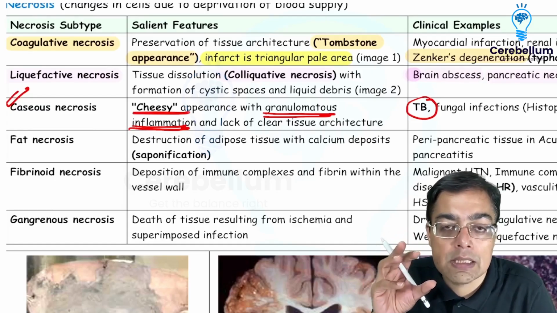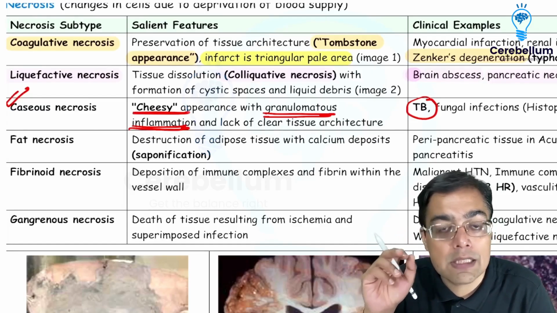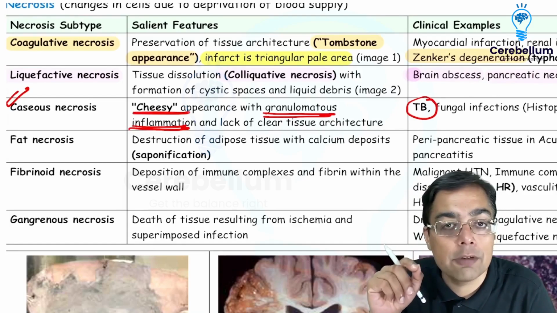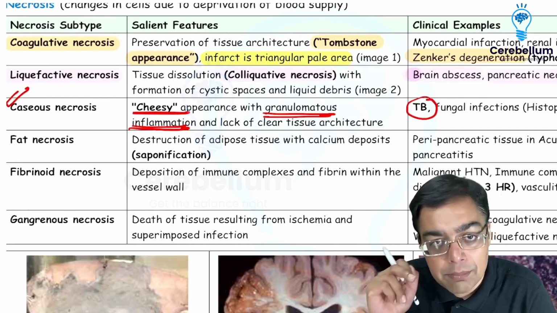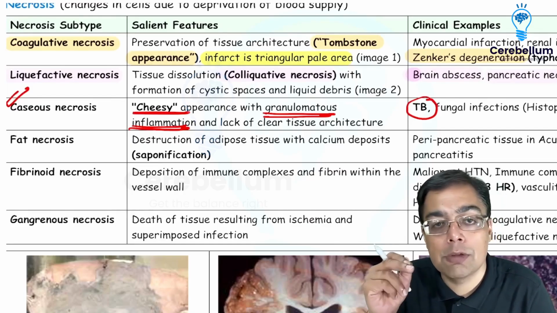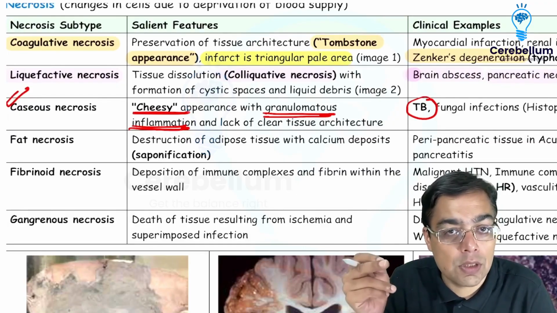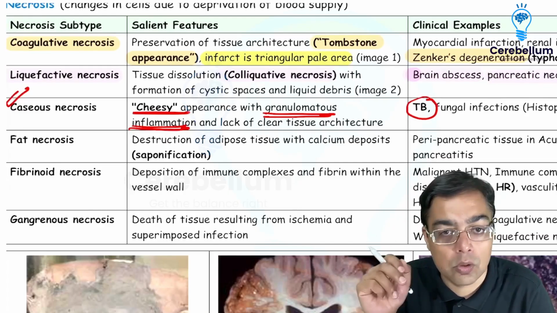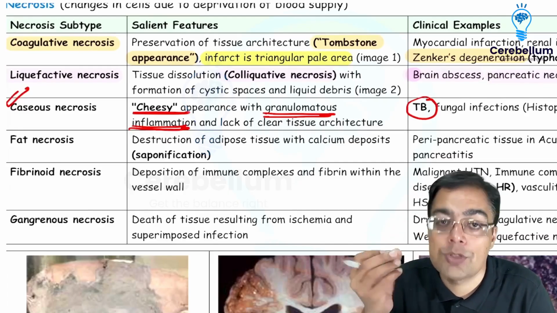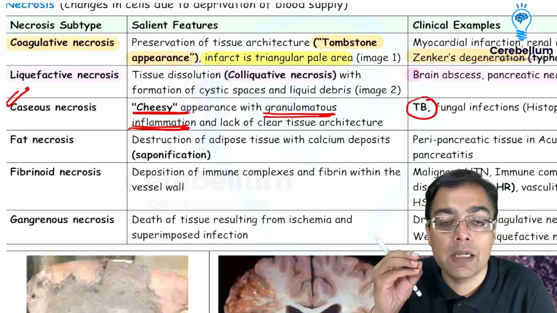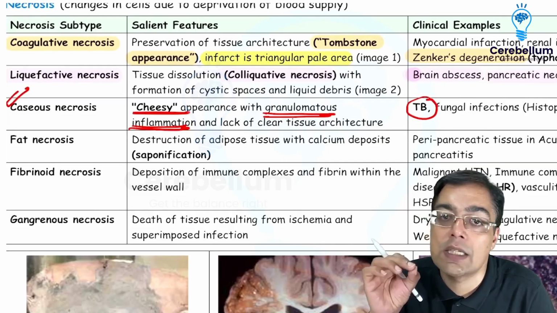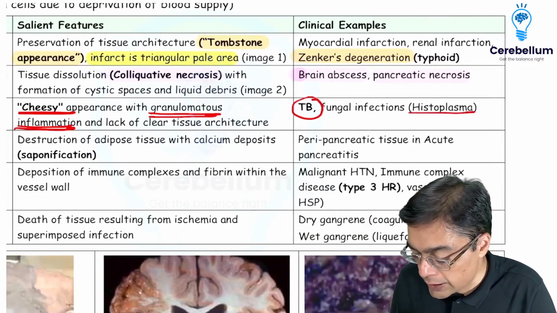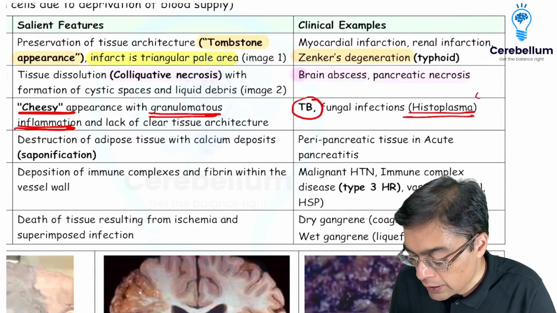So one of the reasons is that you're going to be having the secretion of cytokines, especially interleukin 2, interleukin 12, and interferon gamma. Same reason, interferon gamma, which is responsible for causing, remember, macrophage activation. That's the reason why there is a collection of macrophages in case of a caseating granuloma. Now, apart from tuberculosis, do we have any other examples of conditions where we have caseous necrosis? The answer is yes. And that can be seen in case of fungal infections, especially in case of systemic fungal infections like histoplasmosis.